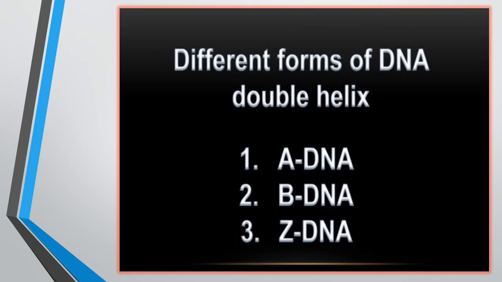Means there are some structural changes or alterations in the structure of DNA, so that different forms of DNA arise. There are three forms of DNA: the A form or A-DNA, the B form or B-DNA, and the Z form or Z-DNA.